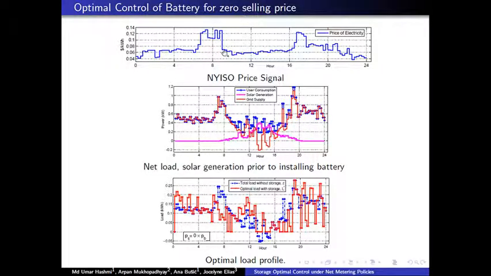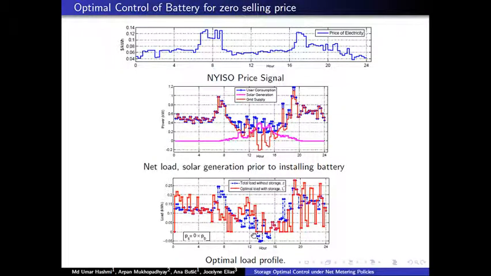The first plot here shows the electricity price in New York ISO. The second plot shows the user consumption, solar generation, and the grid supply. So basically the grid supply is the net load seen from the energy meter. Now, this is a case where there is no energy storage. Now we put energy storage into the system, and we enforce a constraint that the selling price is zero. So there is no incentive for the user to sell electricity.